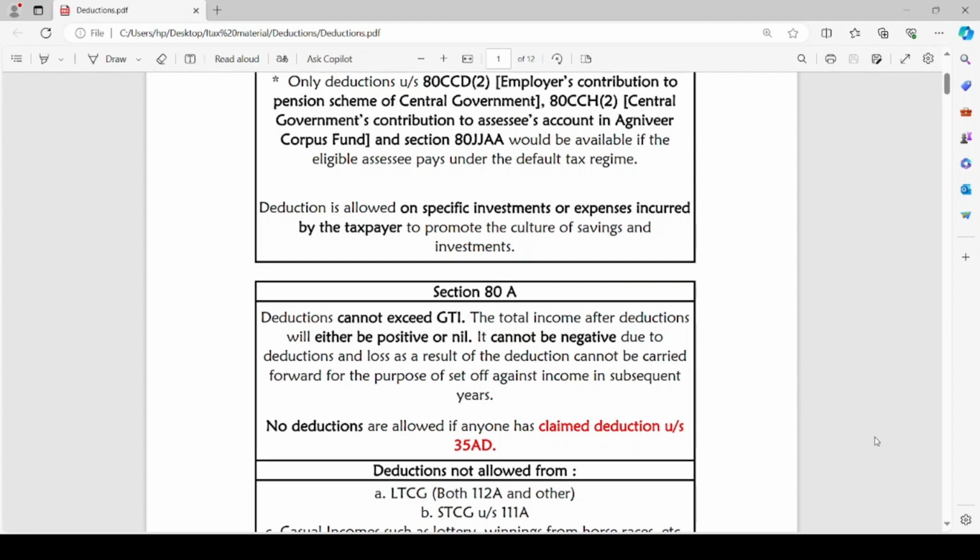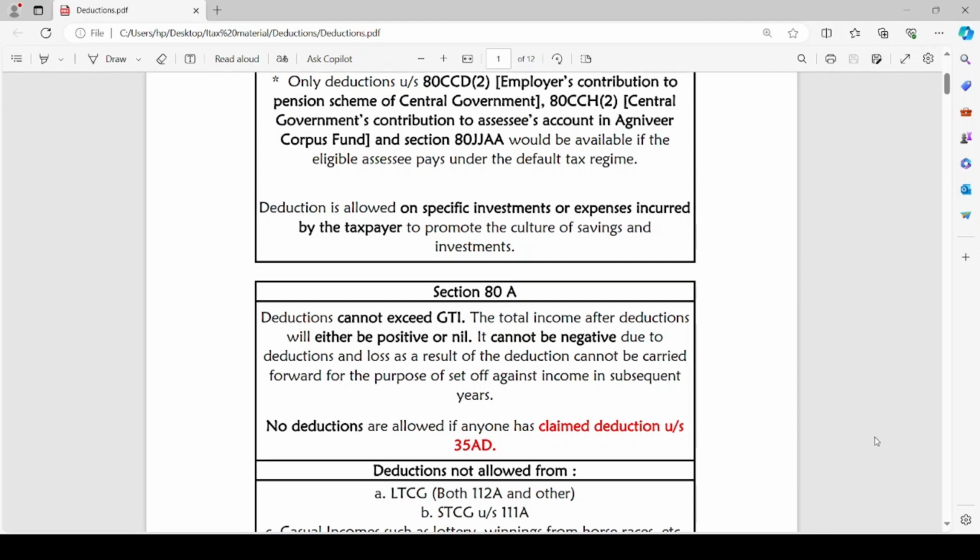While providing for deductions, we have to see that deductions should not exceed gross total income of the assessee. The total income after deductions will either be positive or nil, but the total income cannot be negative. And any loss incurred as a result of deduction cannot be carried forward for the purpose of set-off against income in the subsequent years. No deductions are allowed if any assessee has claimed deduction under section 35 AD.